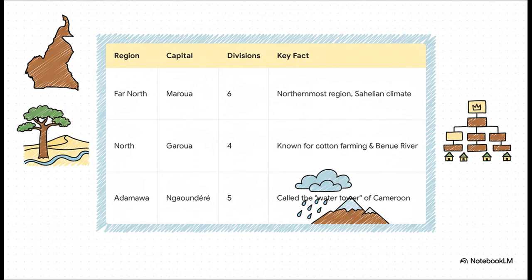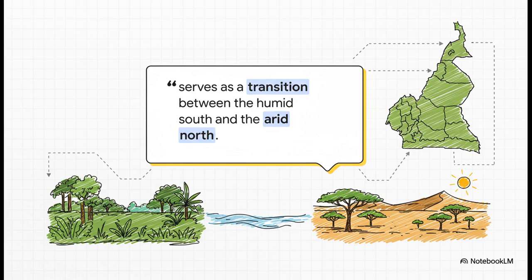Right below that, the north region. That's the country's cotton belt, and its lifeblood flows right along the Benue River. And then you have Adamawa, this high plateau region that plays the critical role of the water tower of Cameroon. And this quote just nails why it's so important. It's this vast, elevated plateau where so many of the country's great rivers begin their journey, either south to the forests or north to the desert. It really is the geographical and climatic bridge connecting 2 completely different worlds inside one nation.